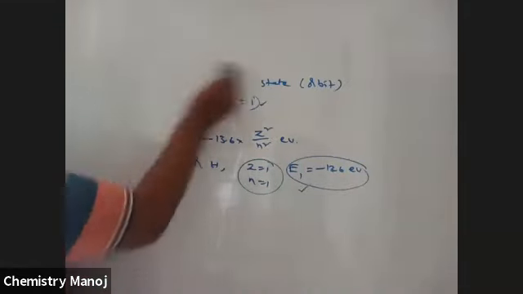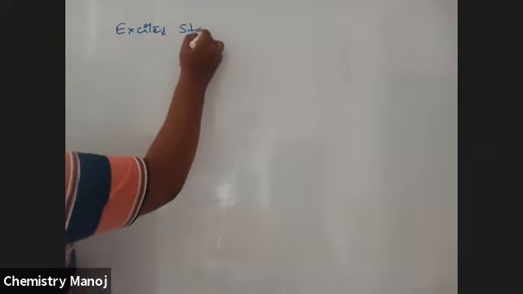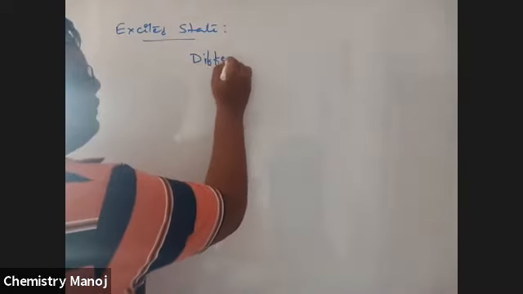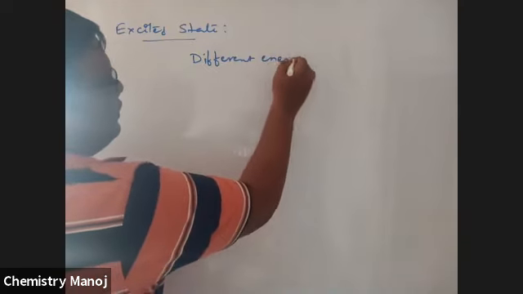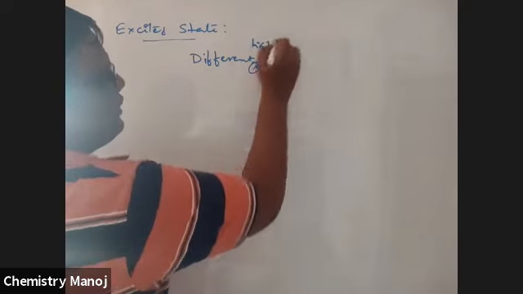Next one, excited state. Frequently used word. What is this excited state? These are the different energy states, nothing but higher energy states.